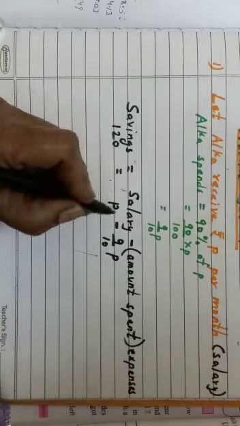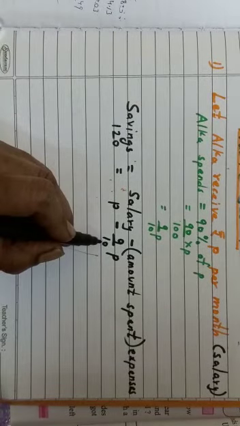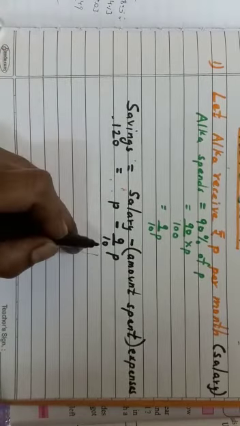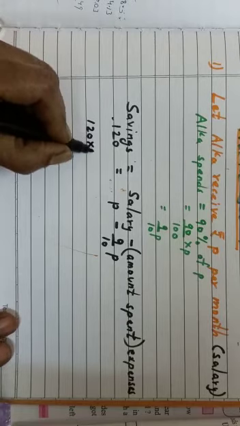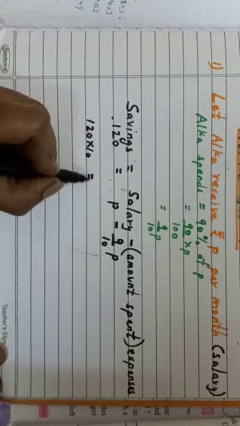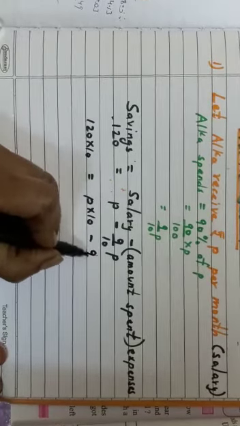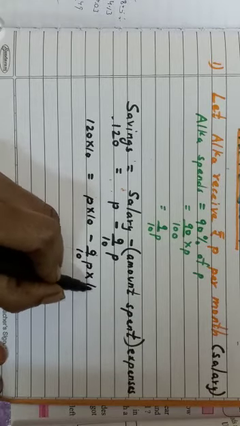Now we should find the value of P by solving it. 10 is in the denominator and we want to get rid of it, so multiply both the sides by 10. So you will get 120 into 10 is equal to P into 10 minus 9 upon 10 P into 10.